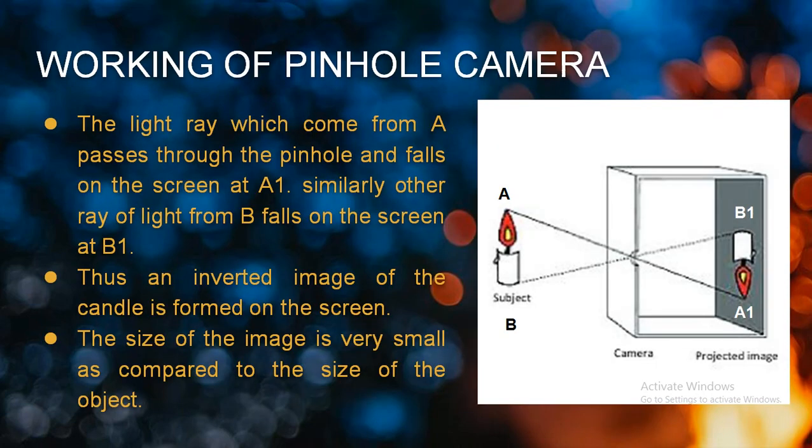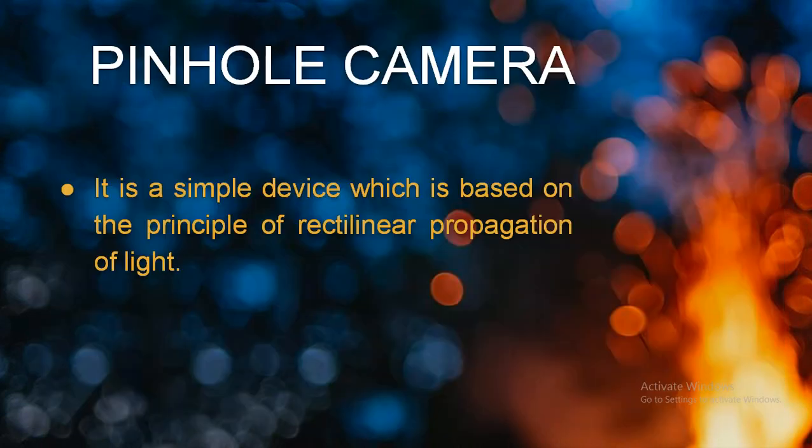Now I am going to show you what a pinhole camera is. A pinhole camera is a device which is based on the principle of rectilinear propagation, or can I say that it is a device which shows you the right application of rectilinear propagation. Now what is rectilinear propagation? Rectilinear means straight and propagation means to move through, or to travel. So light travels in a straight line. Based on this principle, this device has been made.